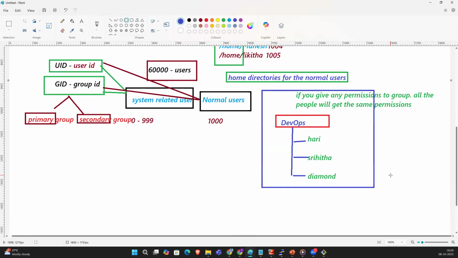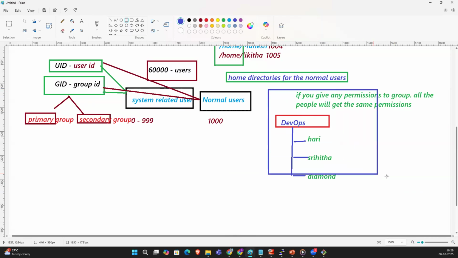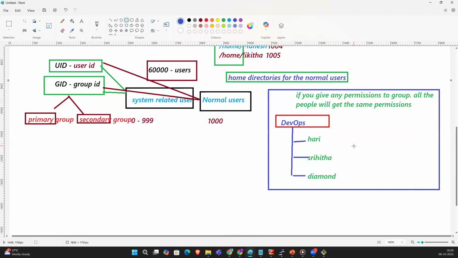So why do I need to give permissions to each and every user? I will create one group and give the permissions to that group, and it will be applicable to the people in that group. So those people also will get the same permissions. Understood?